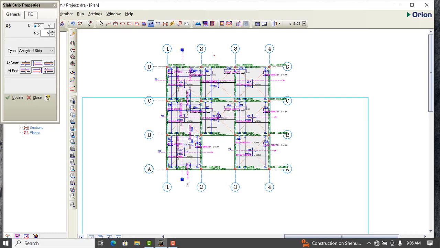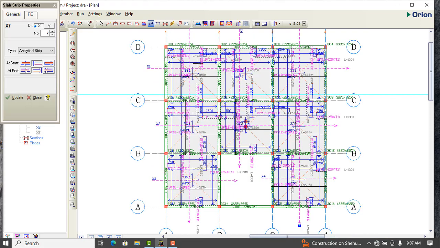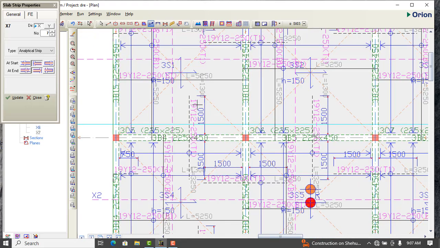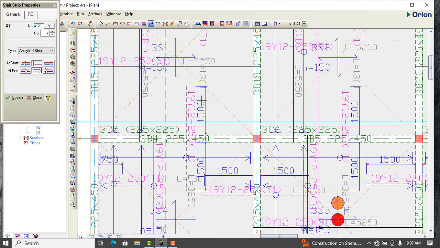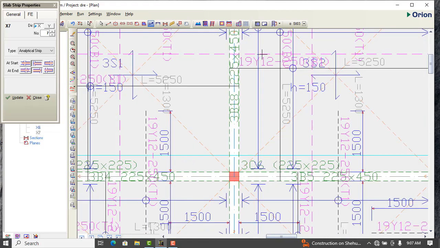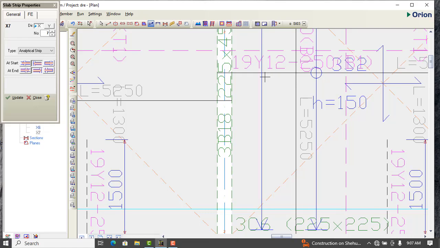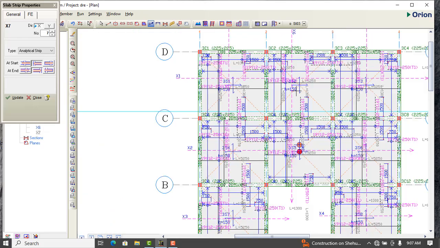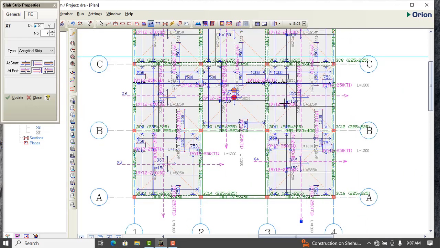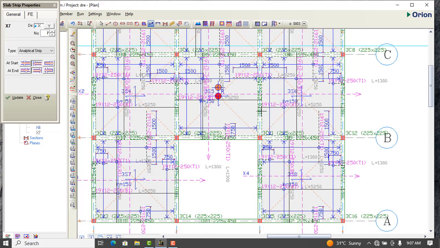I'll start from here to this place, and from here to this place. So I've input my reinforcement details. For example, if you can see this, let's say I'm having something like 19y12 here, right? But you can actually arrange it clearly when you take it to AutoCAD.